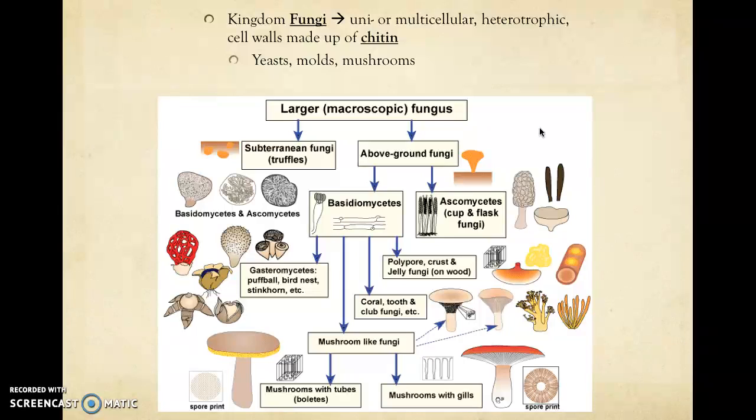All right, the next kingdom in the domain Eukarya is going to be the kingdom Fungi. Fungi are unicellular or multicellular. They are always heterotrophic, so they always have to eat other organisms, and they have cell walls made up of a starch called chitin. And the interesting thing about that is it is the same starch that you see in the exoskeletons of arthropods, so like bugs and things like that. And examples of fungi are yeasts, molds, and mushrooms.